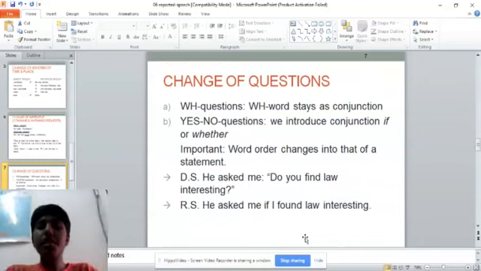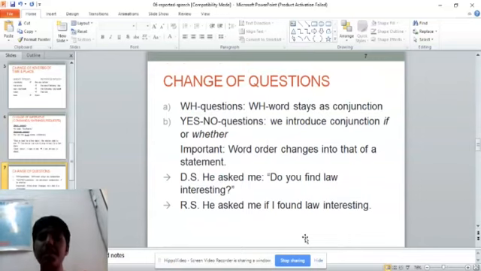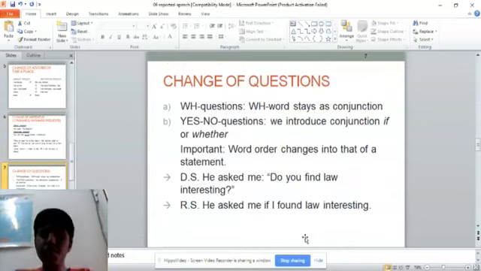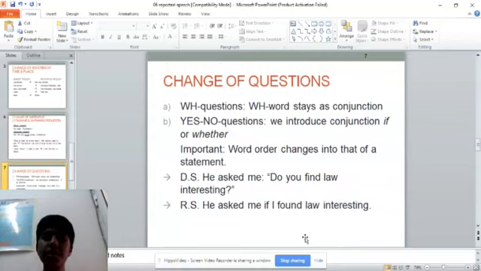As we move forward, we will see the change of questions. There are so many types of questions in English grammar. Some of them are WH questions, yes or no questions, DS questions, RS questions. But in most cases, we often use WH questions and yes or no questions. In most exam patterns, they also ask about WH questions and yes or no questions. WH questions are nothing but when, where, how, why, and these are WH questions. And yes or no questions are those questions whose answer you get in yes or no.